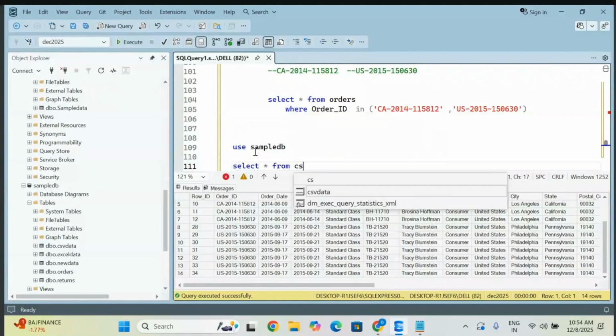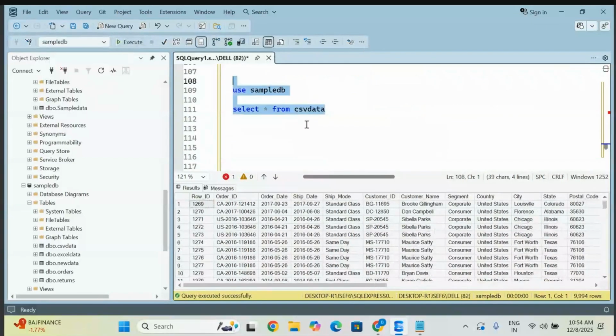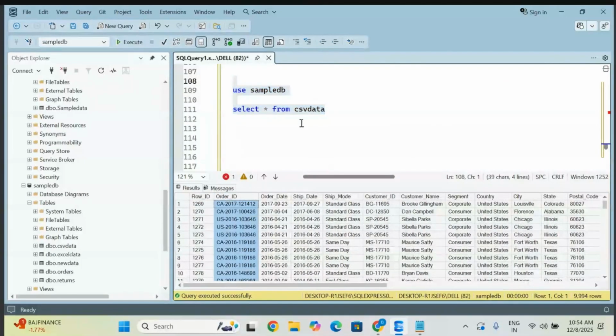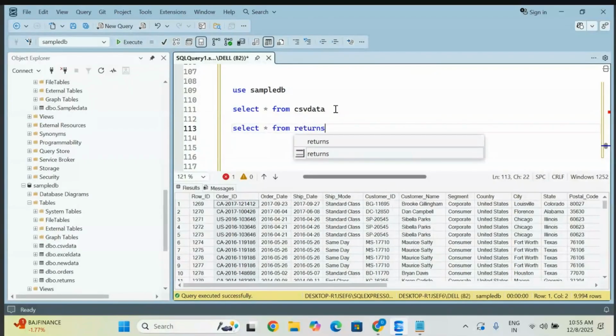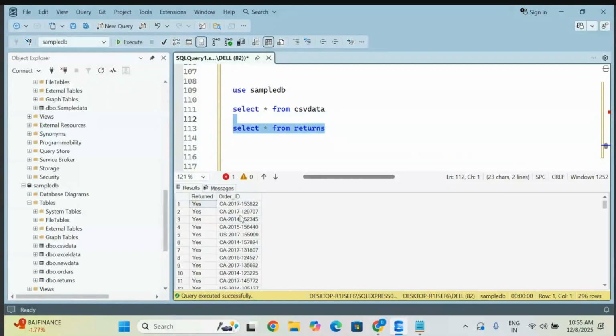Select star from CSV data. Okay, this is one table that is there. Order is there. Let me check with that one. One more table I'm checking, that is the returns table, because I want to perform the join, we require two tables. Okay, fine. Now observe, the default is the inner join.